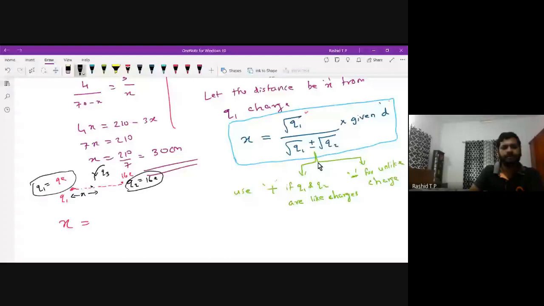That is, root of Q1 means root of 9e, divided by root of 9e. I have to use plus because both are positive charges, plus root of 16e for Q2. Here root of 9 is 3, so 3 root e, plus root 16 is 4 root e. The root e gets cancelled.